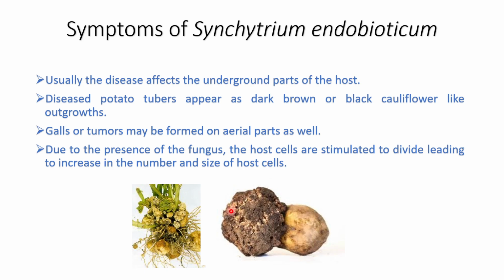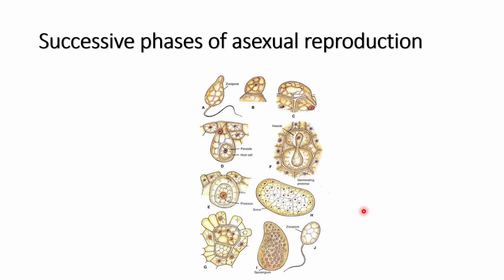So the resting sporangia, which I was talking about, remain embedded in this wart-like growth, and they remain in the soil during unfavorable environmental conditions, meaning if the weather is dry. But as soon as the environmental condition becomes suitable and crops are grown in the field, the zoospores come out of the resting sporangia. The resting sporangium, also known as the winter sporangium, absorbs moisture and zoospores are liberated. Now this zoospore, as you can see in the structure, is uniflagellated, and the flagellum is inserted on the posterior surface.